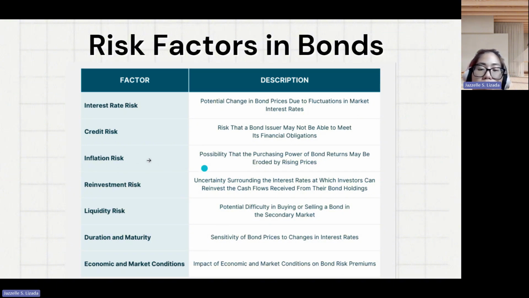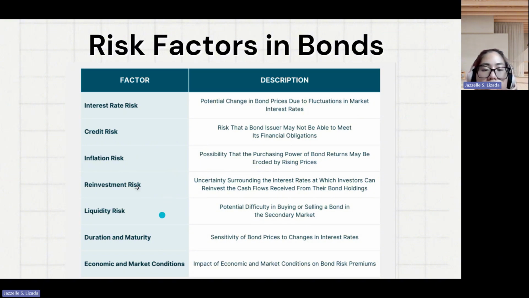This uncertainty refers to changes in economic factors like inflation, economic growth, changes in employment rates. It can also be a change in monetary policy, specifically from other countries, like the central banks of the US and Europe. Global issues like geopolitical events and conflicts between countries are examples of the uncertainty that can affect the reinvestment of bonds.